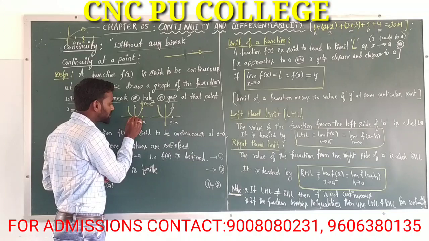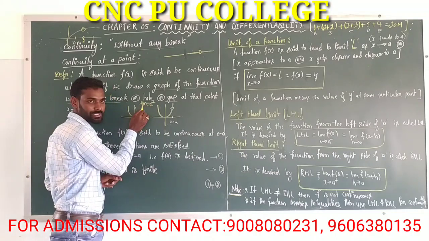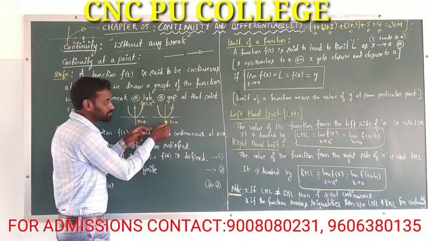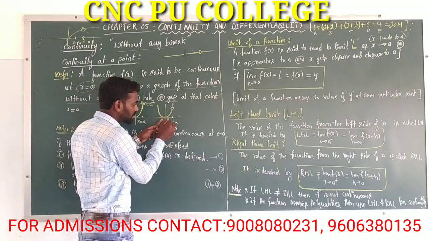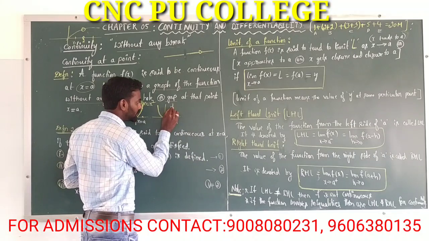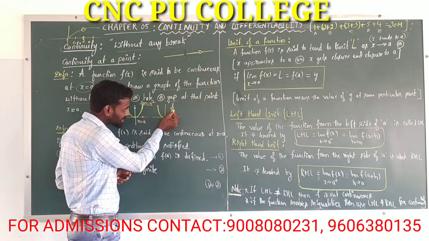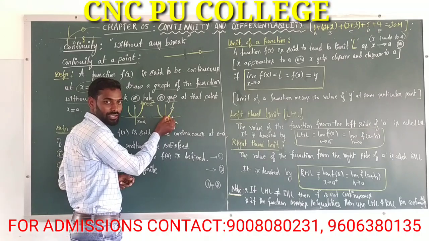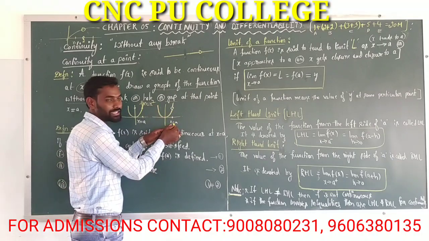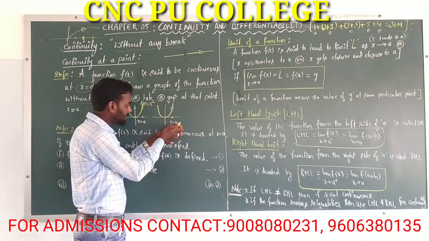Here observe, the graph of the function at x is equal to a, as we are moving from left to right, here we will get a hole or break. Then this graph of the function is said to be what? Not continuous at x is equal to a. Okay, now this function is not continuous at x is equal to a.